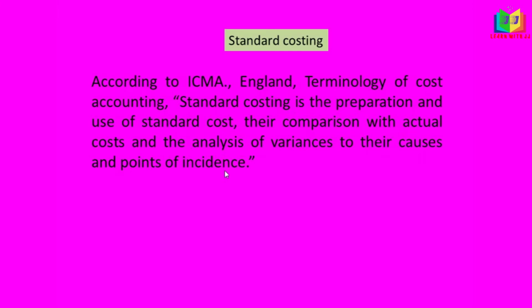In standard costing, they will prepare the standard cost, and the standard cost will be used. The comparison will be made between the actual cost incurred and the standard cost. If there is any variance between these two, variance being the difference between the actual cost and the standard cost, it is analyzed, and the reason for that deviation is found out.